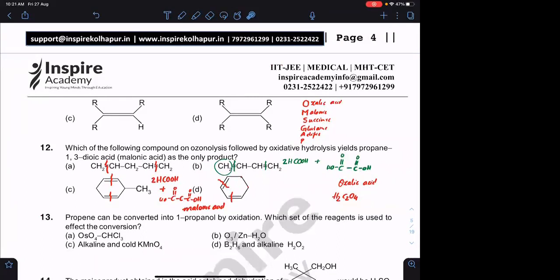Remember this. So succinic acid will be 1,4-dioic acid, glutaric acid 1,5-dioic acid, adipic acid 1,6-dioic acid, and the last one 1,7-dioic acid. Agreed?